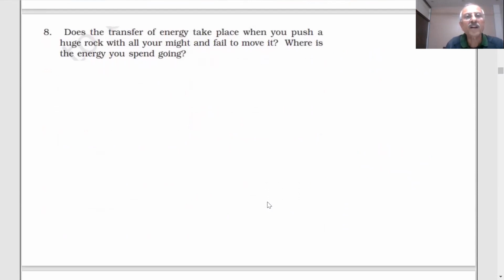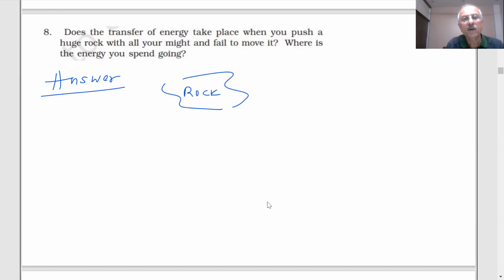Next, students: does transfer of energy take place when you push a huge rock with all your might and fail to move it? Where is the energy you spend going? You have a huge rock and you are trying to push it.